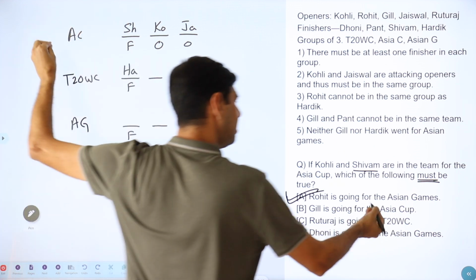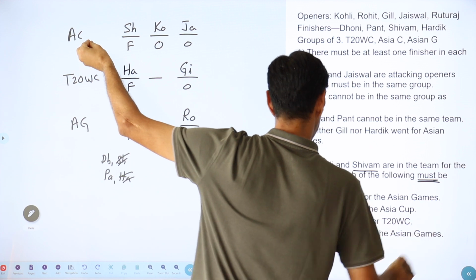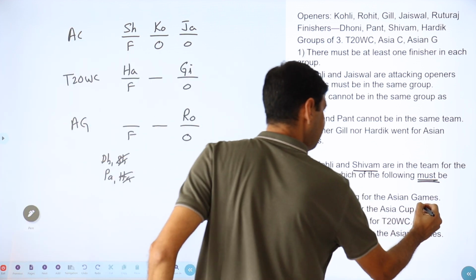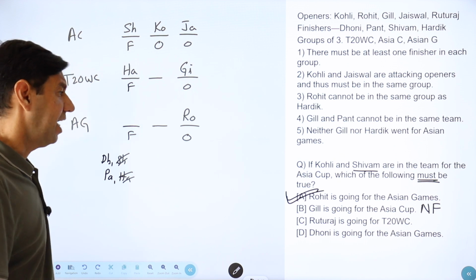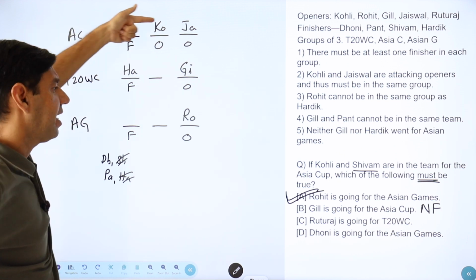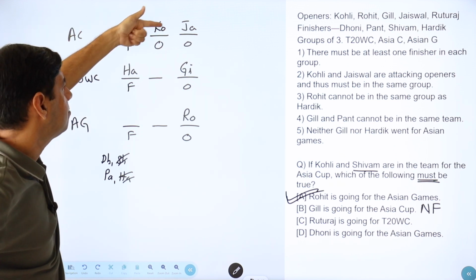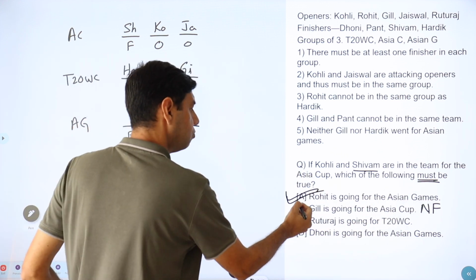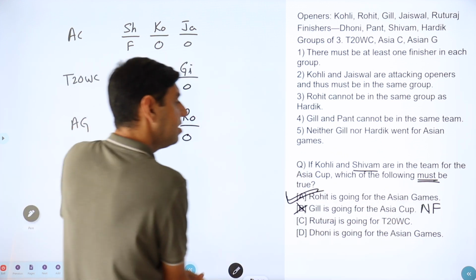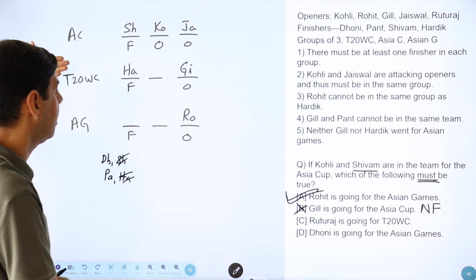Yeah, Gill is going. This is necessarily false. Yeah, it is definitely a false statement. Gill cannot go to Asia Cup. Asia Cup is Kohli and Jaiswal, right? So if it is necessarily false, how can it be true? So this is gone.